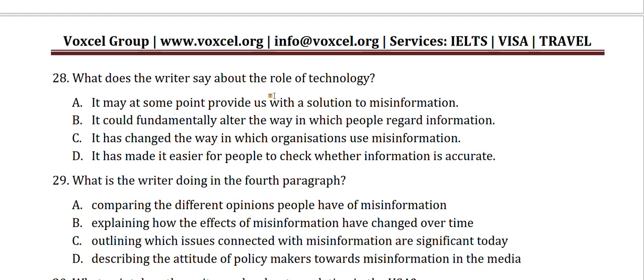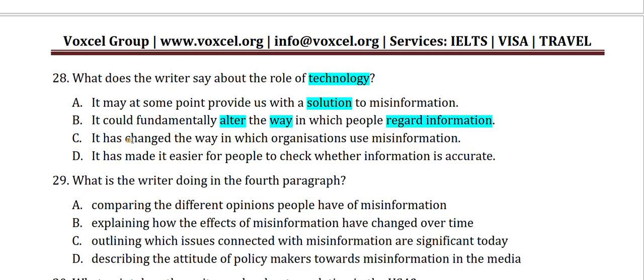What does the writer say about the role of technology? So we have to find the role of technology now, and what are the thoughts of the writer on it. It may at some point provide us with a solution to misinformation. It can provide a solution to misinformation. It could fundamentally alter the way in which people regard information. It can change the way people talk about or think about information.